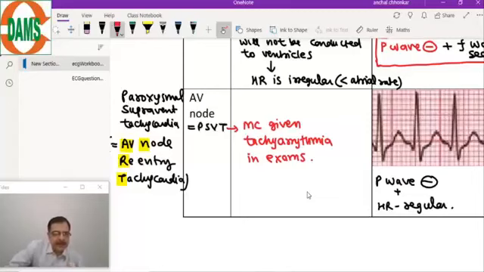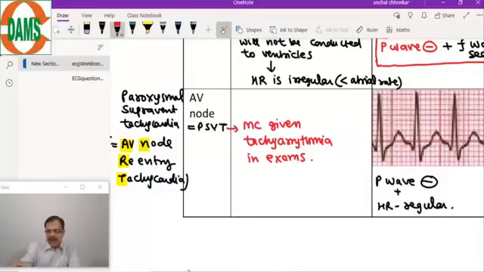Almost every exam, this is the most commonly given arrhythmia. Even in the All India exam this year in January, one question came from PSVT. And every time in the Central Institute AIIMS exam, there is one question reserved for PSVT. So in this condition, the P wave is absent. And why is the P wave absent? Because atria and ventricle are depolarizing almost simultaneously.